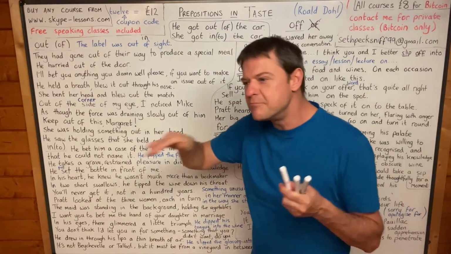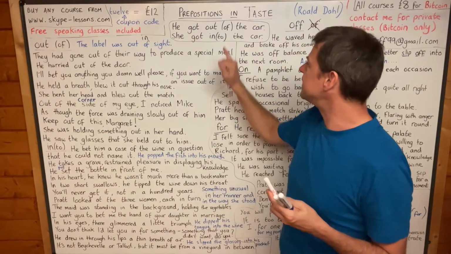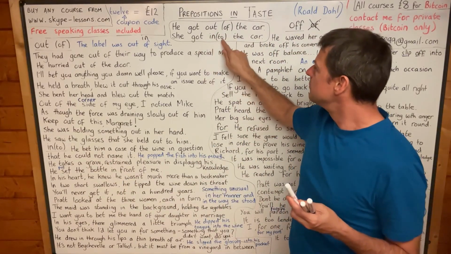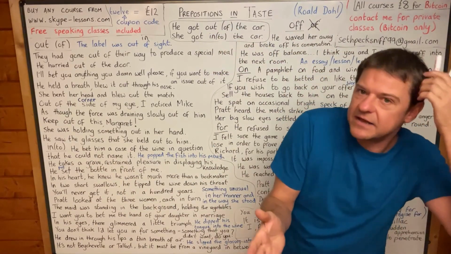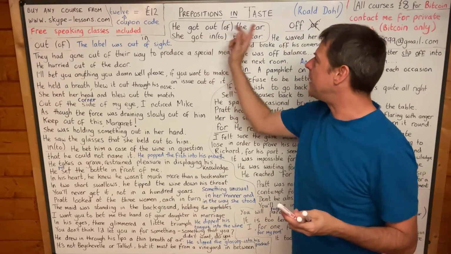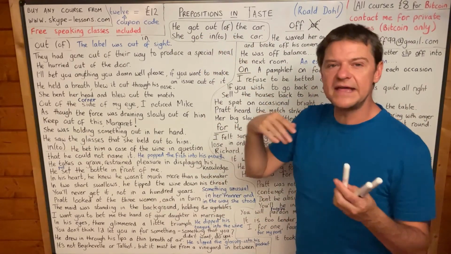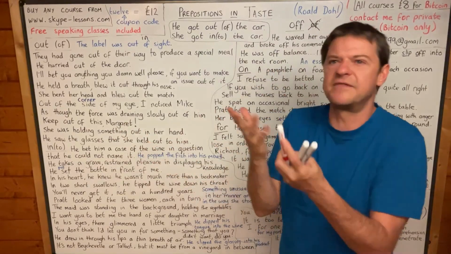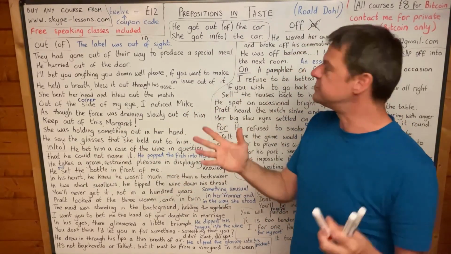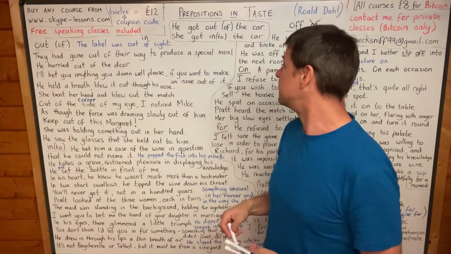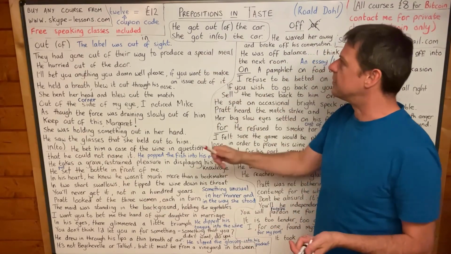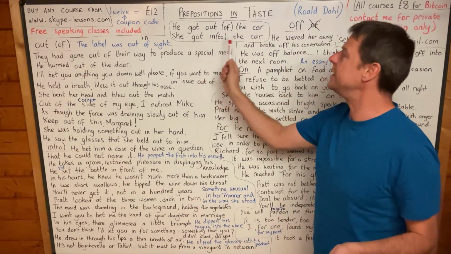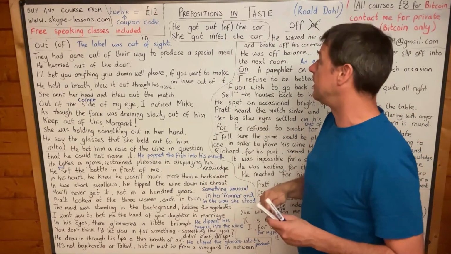But when you're talking about movement, you'll often say out of or into, which is why a lot of students get confused here. They hear he got out the car without an of, and then they hear he got out of the car, and they think which one is correct. And the good news is both of them are correct. You can say he got out the car, or he got out of the car, she got in the car, she got into the car.